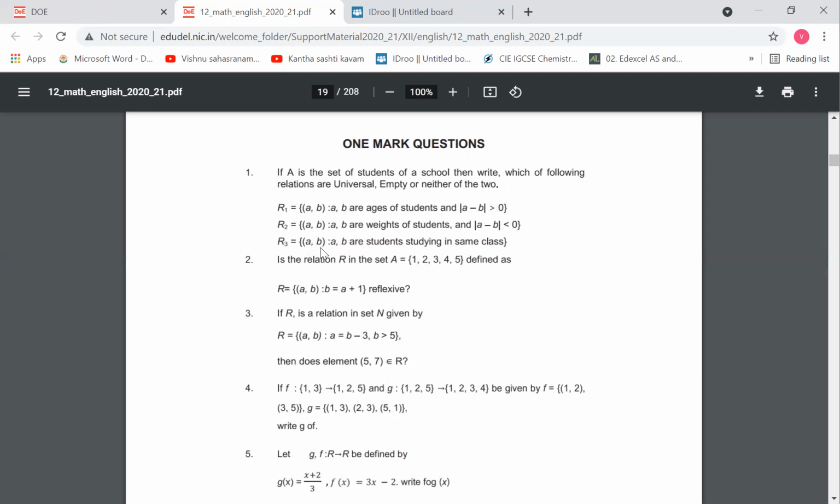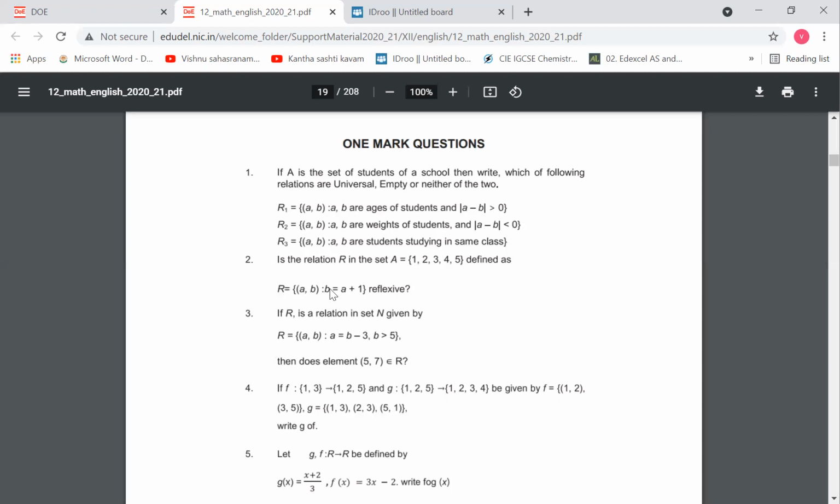R3 is equal to {(a, b) such that a, b are students studying in the same class}. This can be neither an empty set nor a universal set.